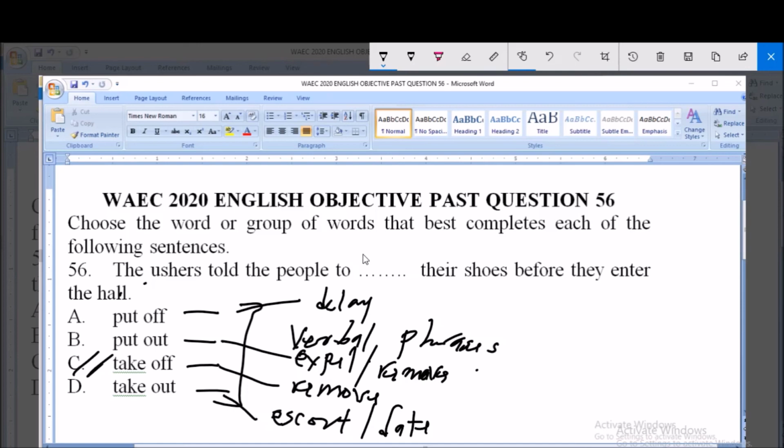So it means that to take off their shoes before they enter the church. So option C is correct.